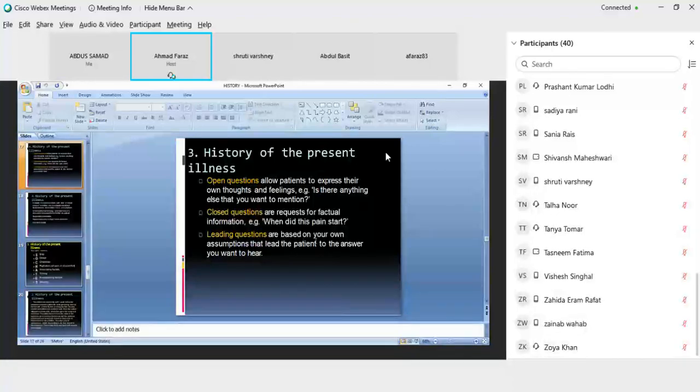In open questions, you will allow the patient to express their own thoughts and feelings. That is, is there anything else that you want to mention? Closed questions are requests for factual information. When did this pain start? Like this. And leading questions are based on your own assumptions that lead the patient to the answer you want to hear.